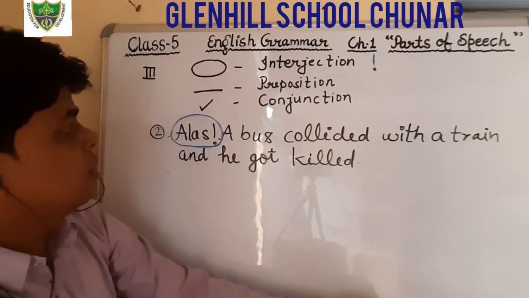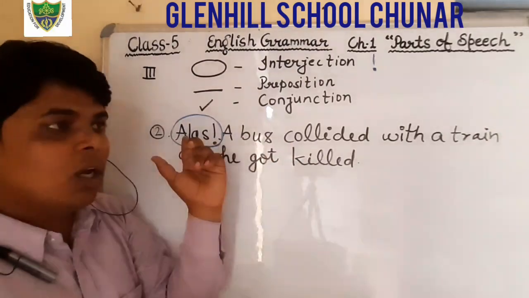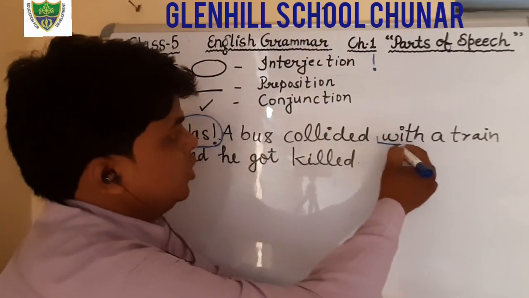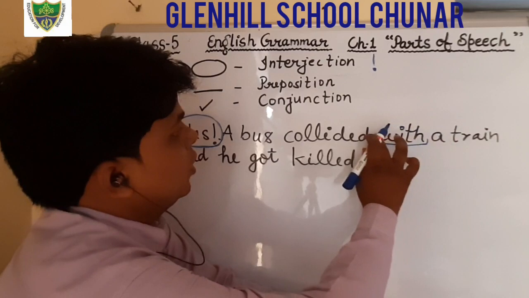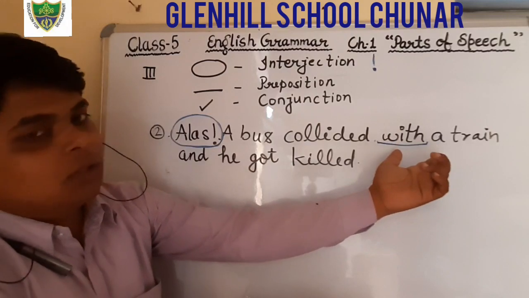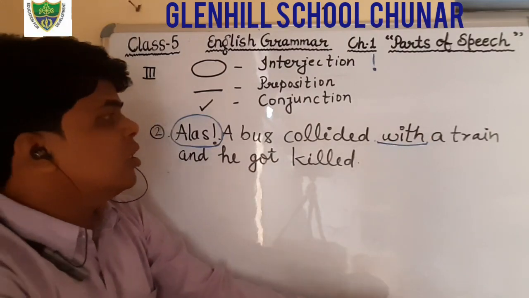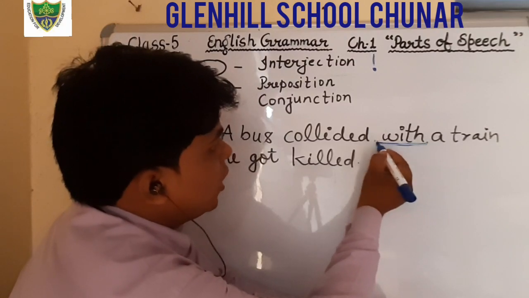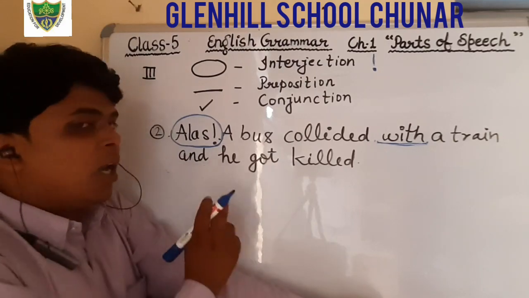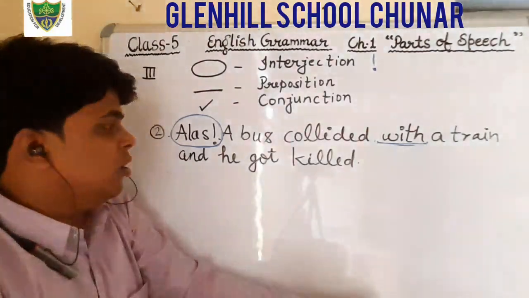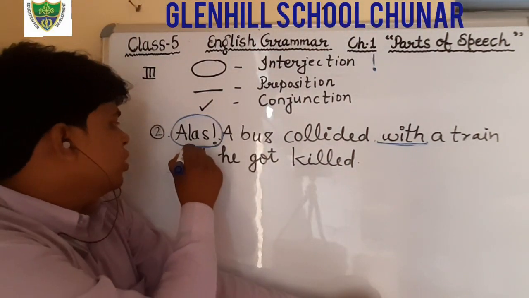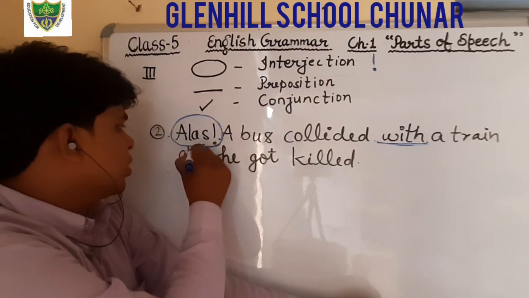And the next, just see, "alas" shows the feeling of sorrow. A bus collided with a train. "With" is used before the train, a noun. Therefore, that is a preposition, and you have to underline the preposition. I have told you, "and" is a conjunction that is used to join two words or two sentences. So you tick the conjunction.